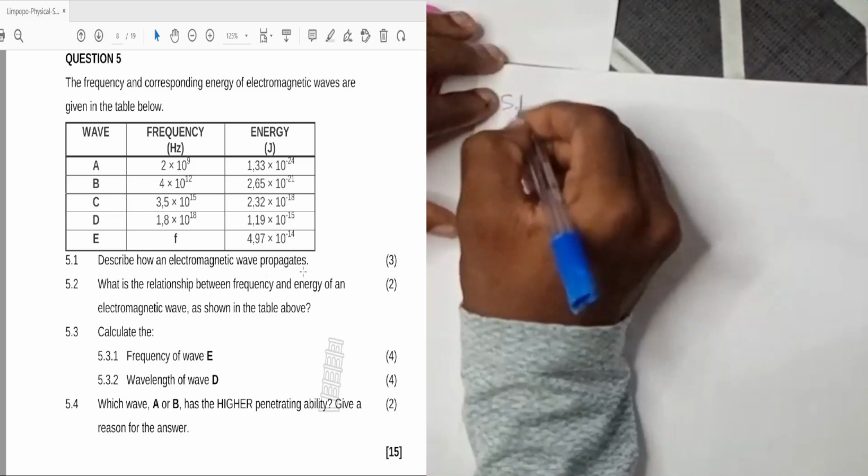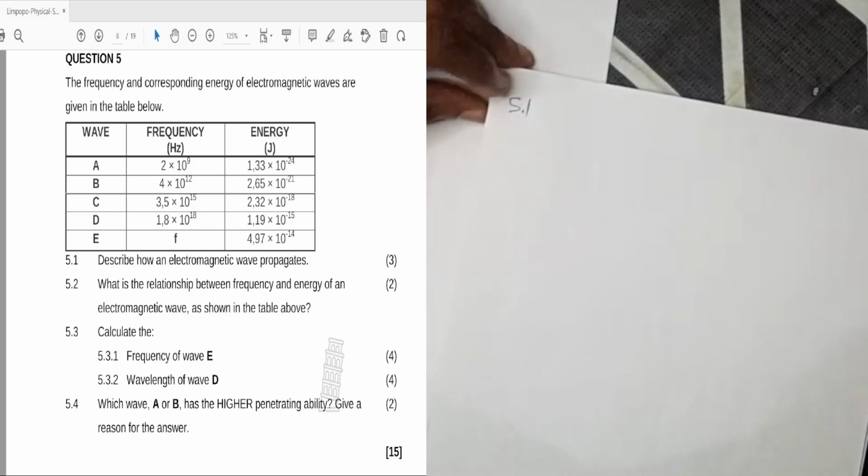5.1. Describe how an electromagnetic wave propagates. With 5.1, obviously I told you I'm not here to write a long statement which is given in your notes. I've given you these things in your notes. Those whom I teach, or even those whom I don't teach, I'm sure your mentor or your teacher has given you these things in your notes. How do electromagnetic waves propagate?